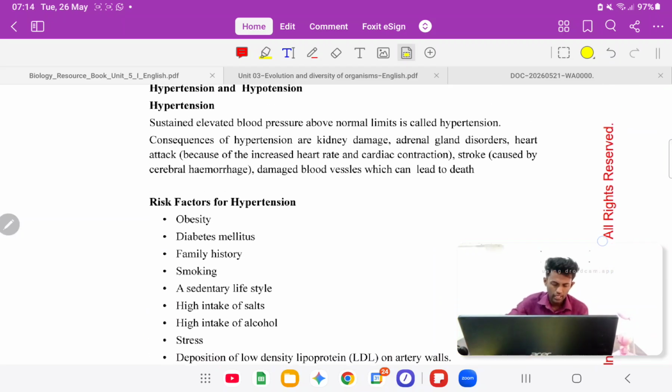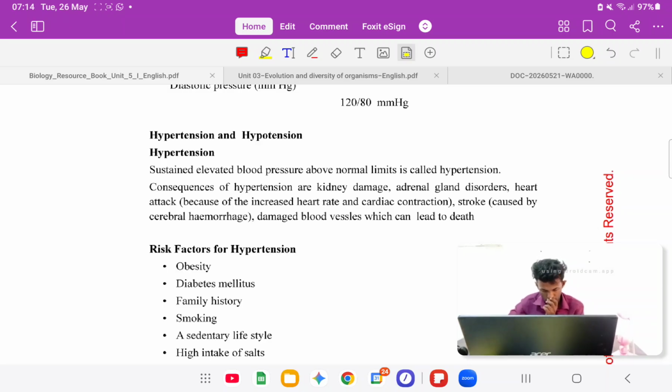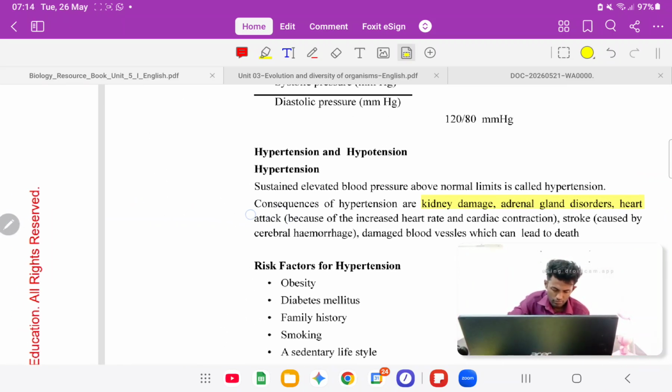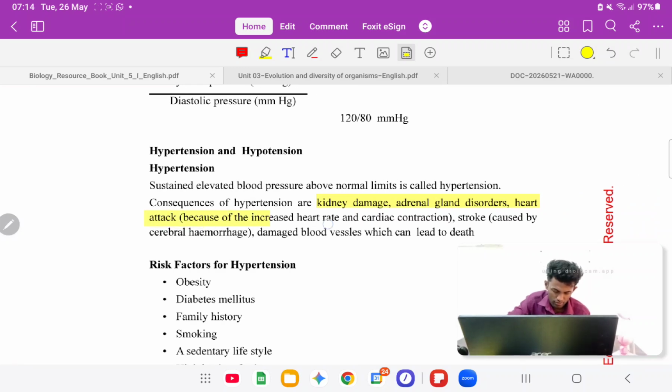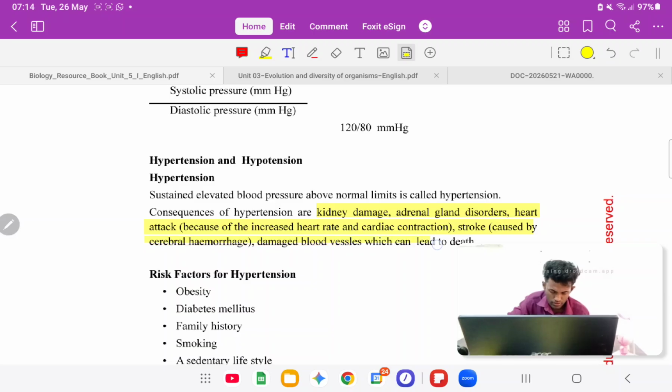And hypertension, again, I'm not going to discuss more, but I asked you to write the consequences because it's a common question and some students are not good at those. Risk factors, I think anyone can write, and the definition also needs to be remembered. Right, okay. So we'll move to our next question, the 2019 paper.